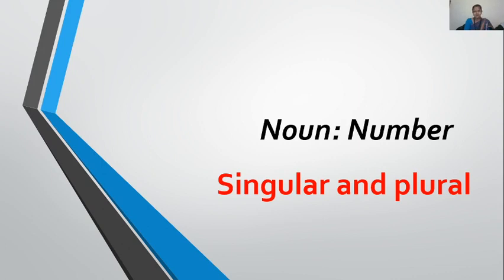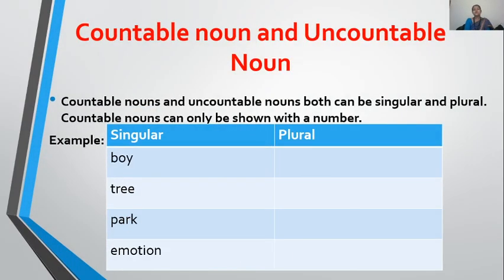So the thing is same. Single number is singular. Okay, one unit. And plural number means many, more than one unit. So let's proceed toward the class. What is noun number? What is singular and plural in noun? So first of all, let's see which nouns come under this noun number.